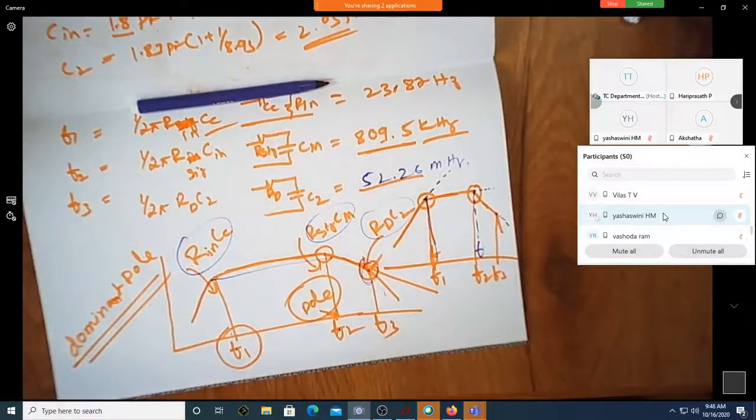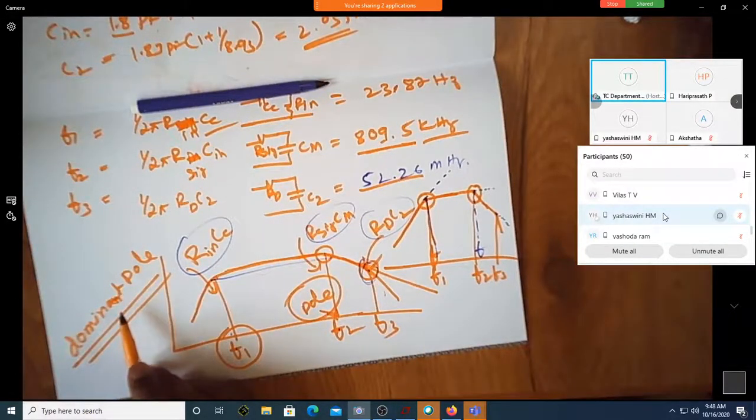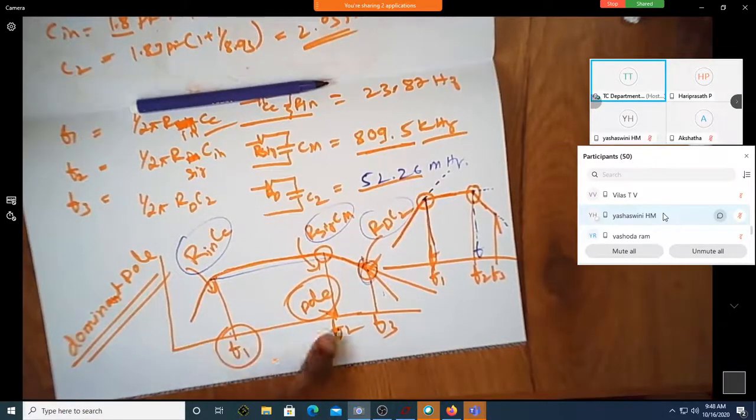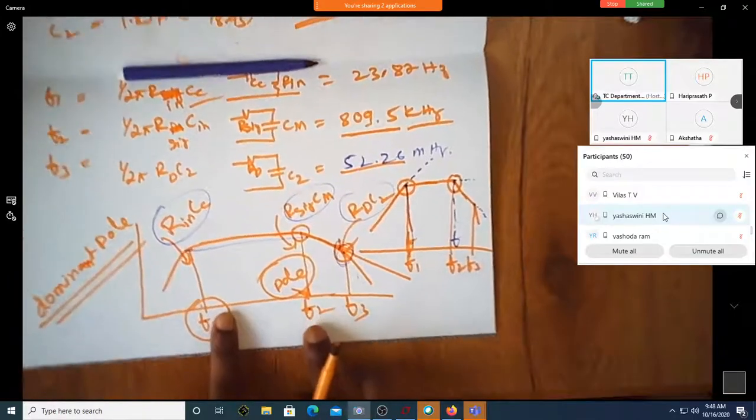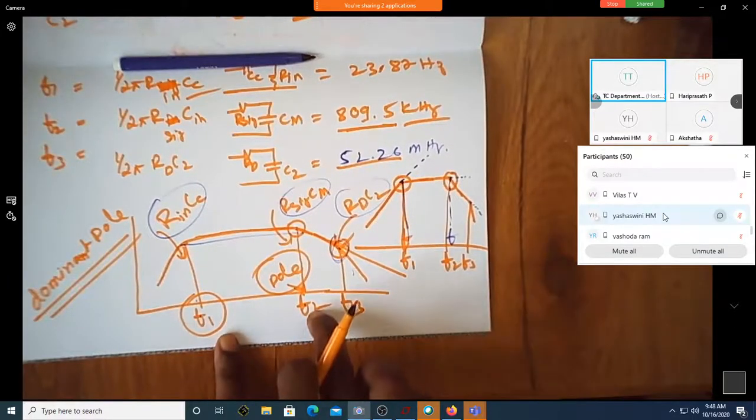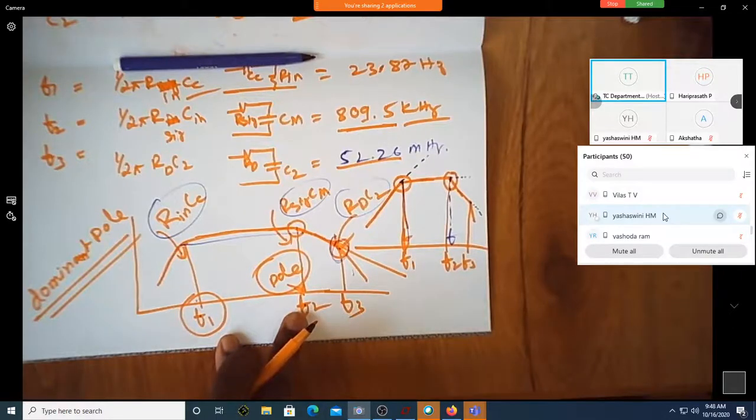This dominant pole decides the bandwidth of the amplifier. Can you see here, F2 is the dominant pole because it comes before F3. Correct?